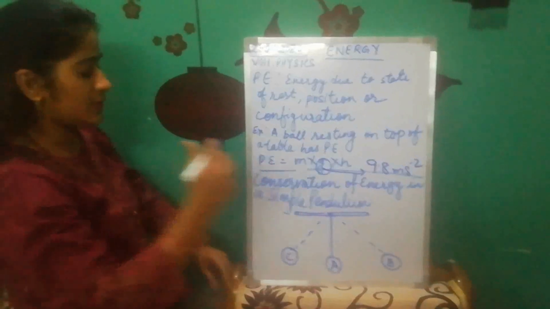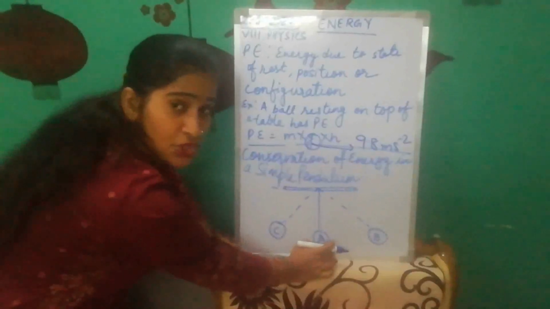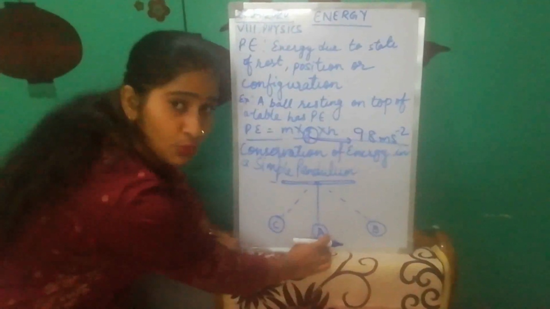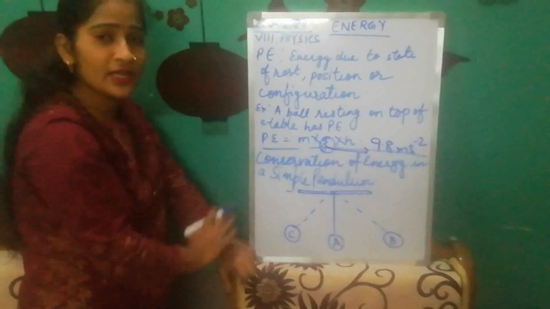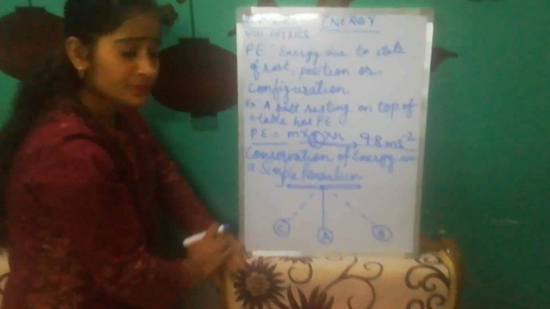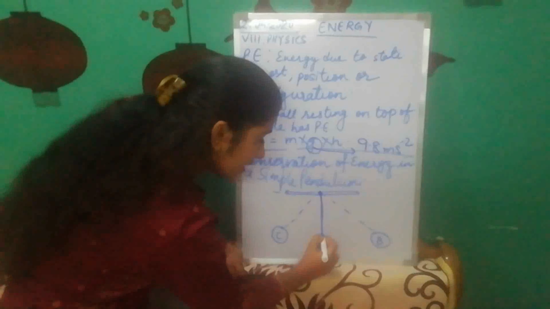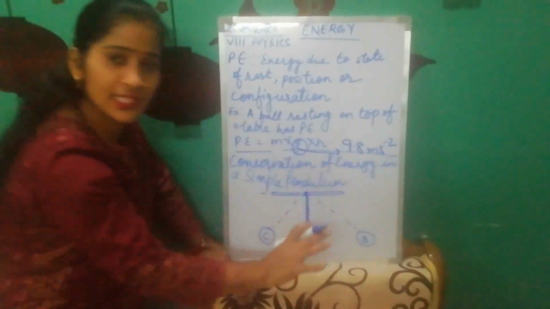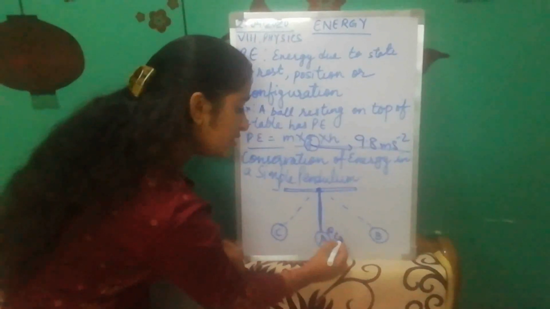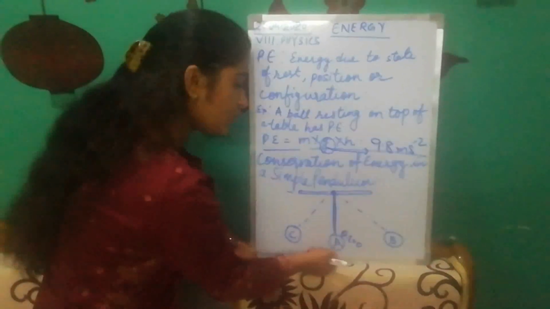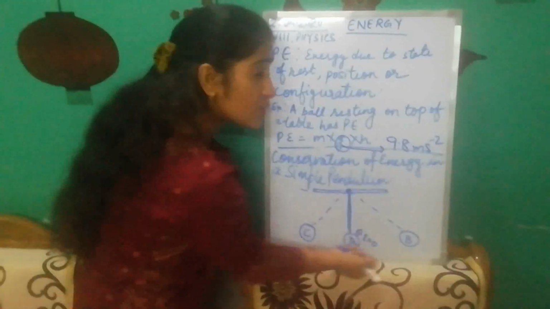Now, at the first position, the reference position, it is not moving, so what kind of energy is stored in it, class? Here, since its height is 0, the potential energy is 0. As you raise it to some height, what is stored in it?